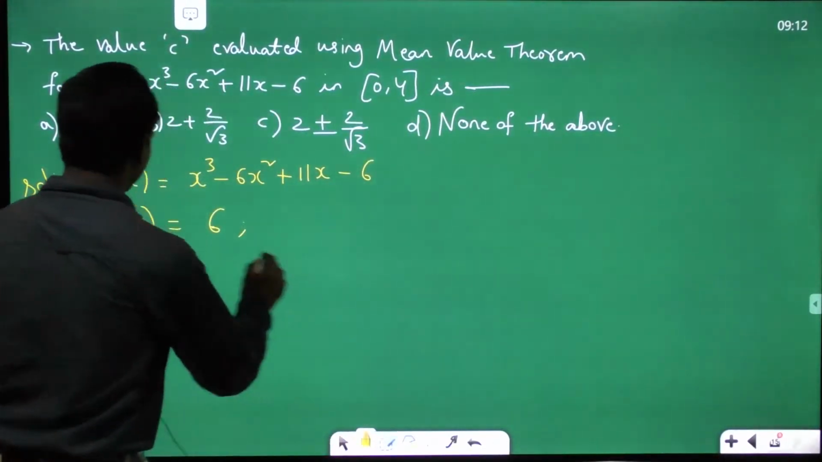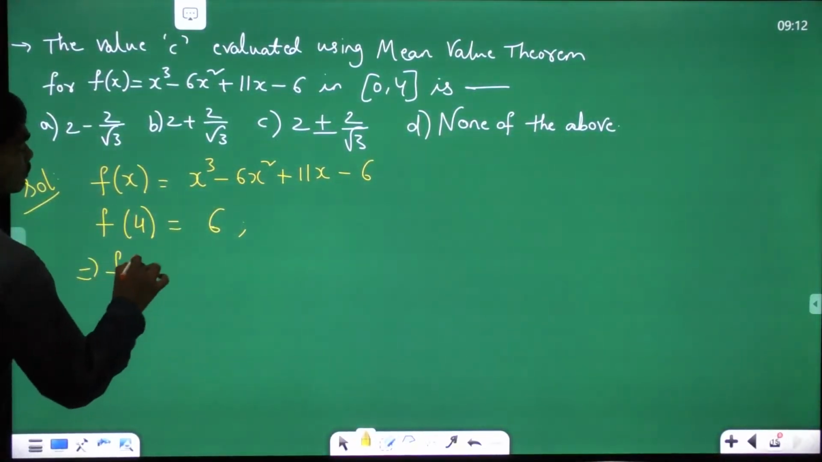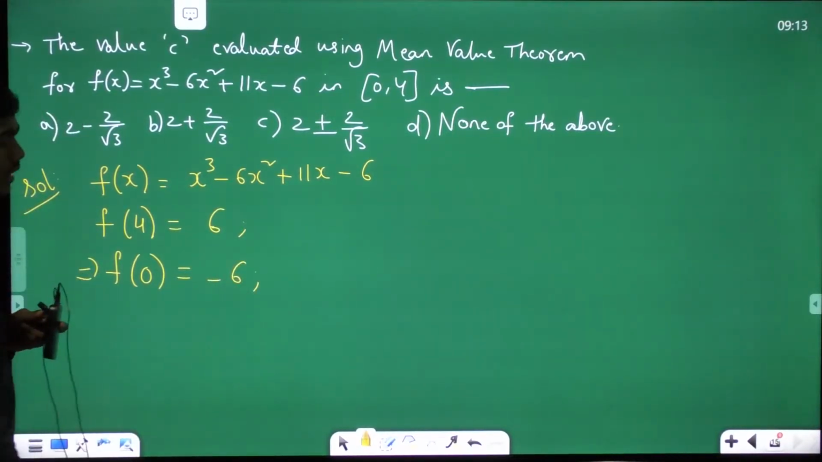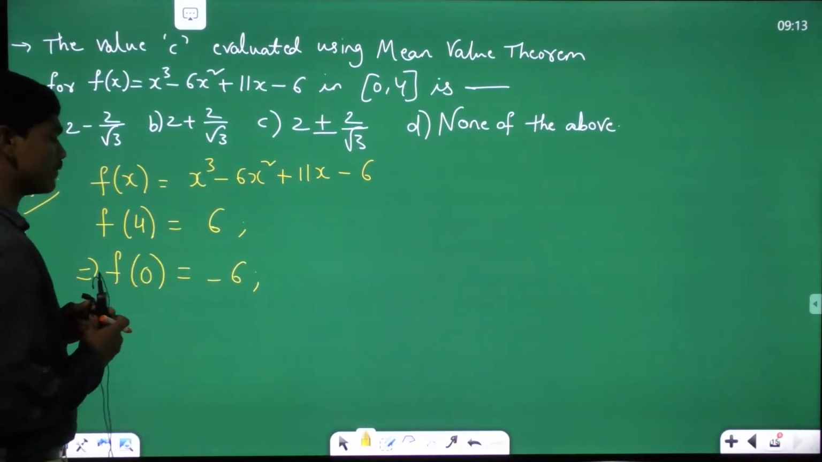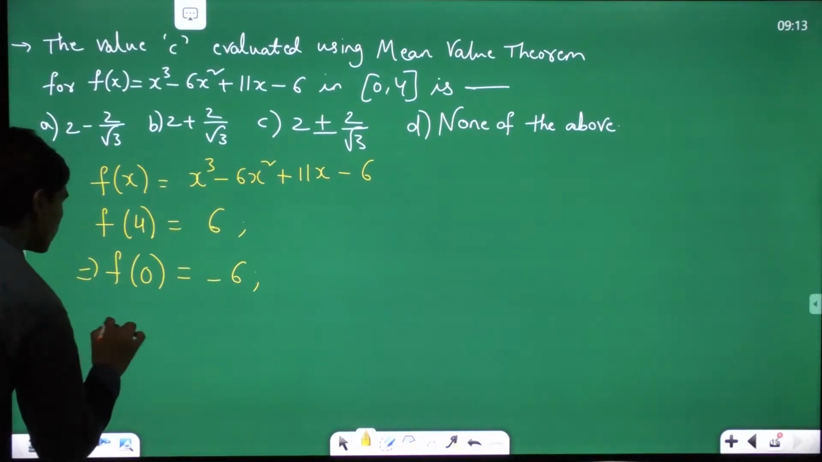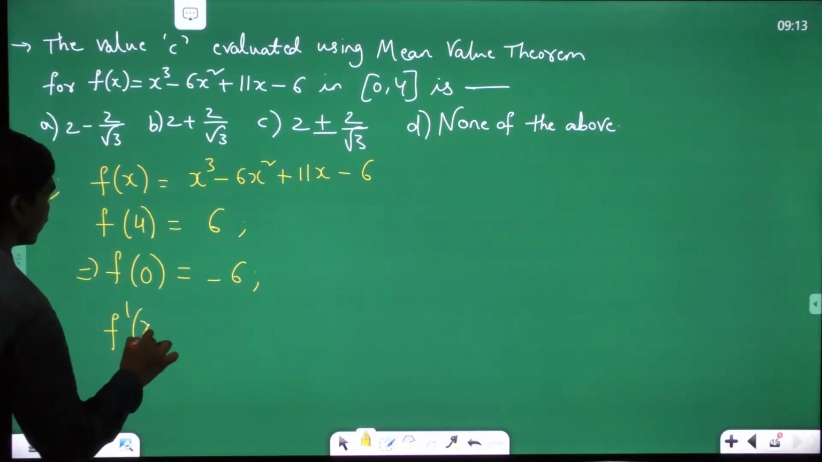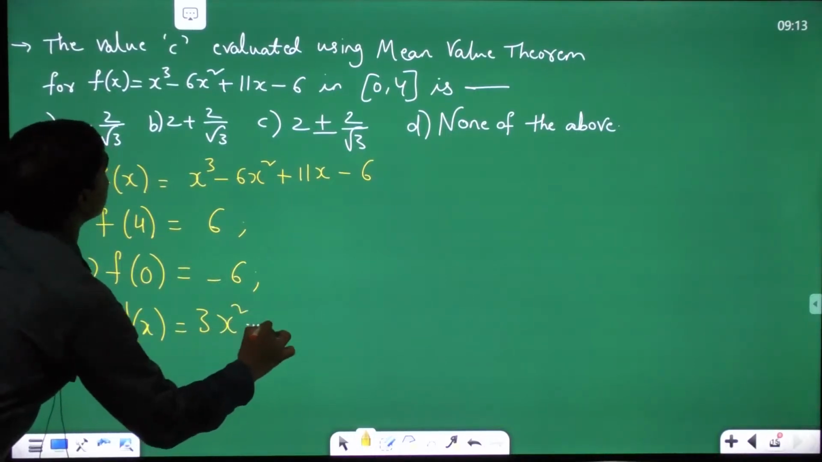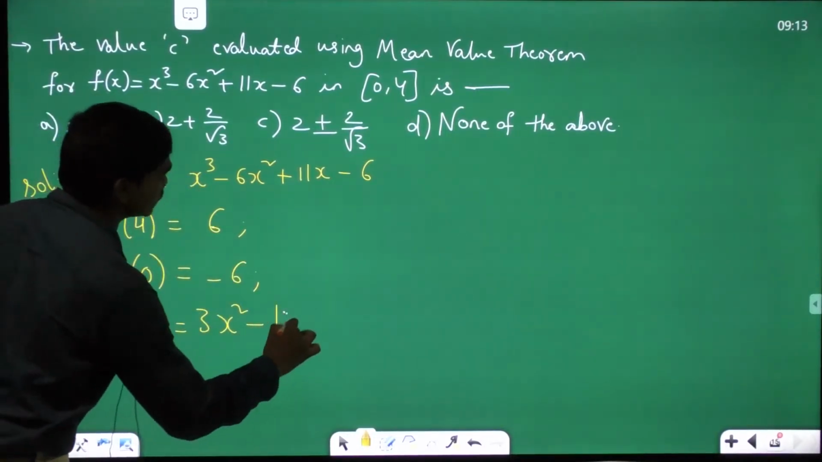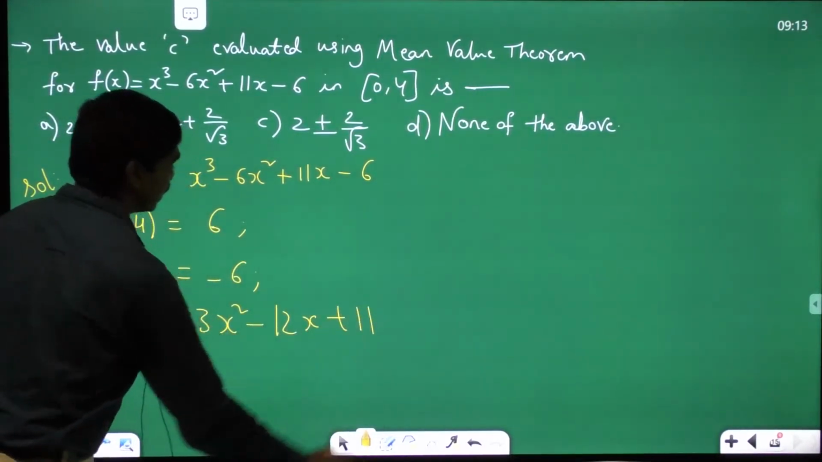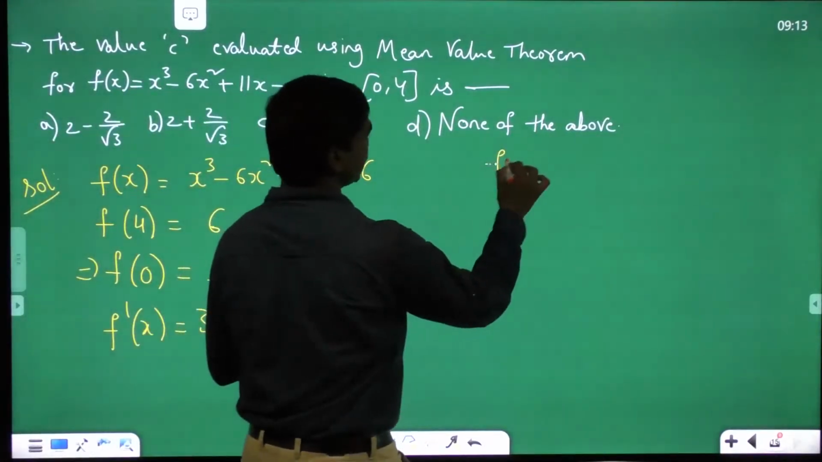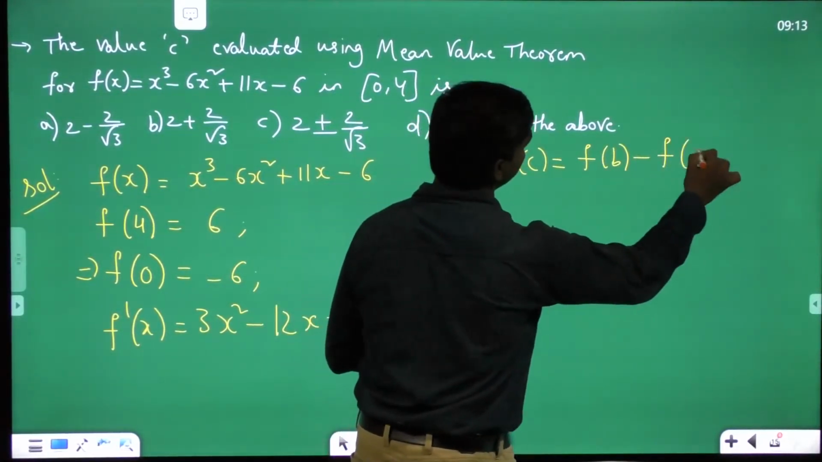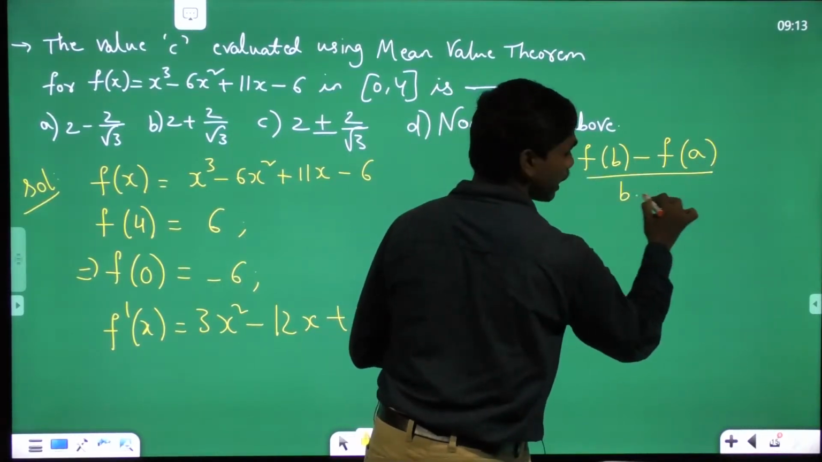So see here. What would be the value of f of 0? f of 0 is minus 6. Correct? So now we got f of 4 as 6 and f of 0 as minus 6. And what is f dash of x? f dash of x is equal to differentiation of x cube, which is 3x square, minus differentiation of 6x square, which is 12x, plus 11. So f dash of c is equal to f of b minus f of a divided by b minus a.